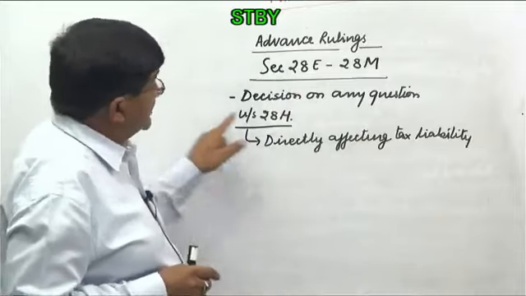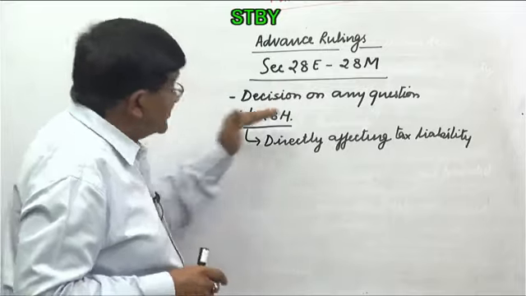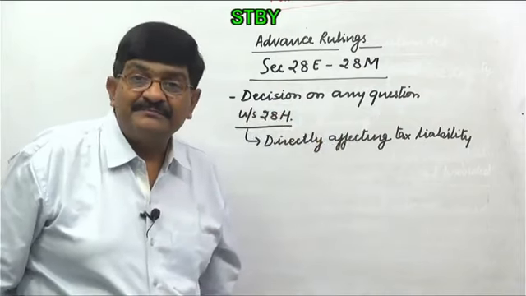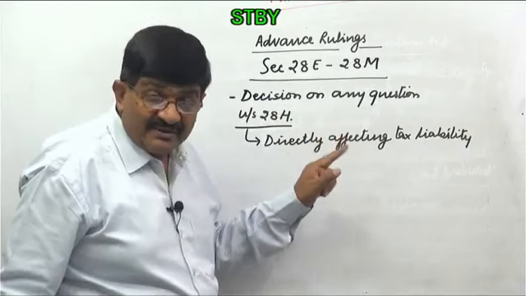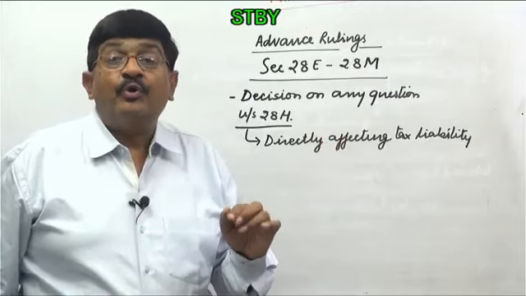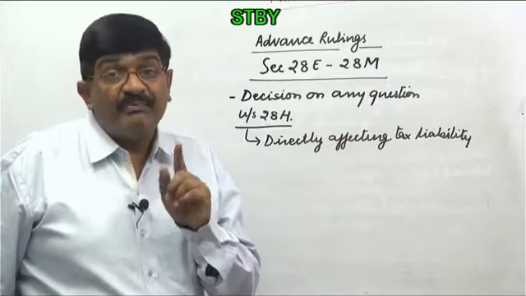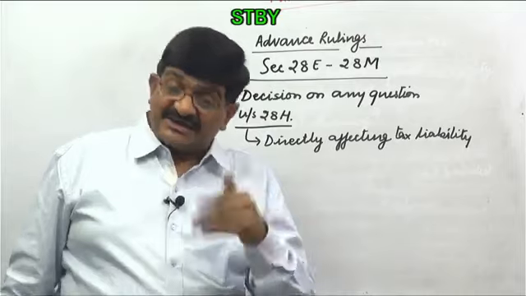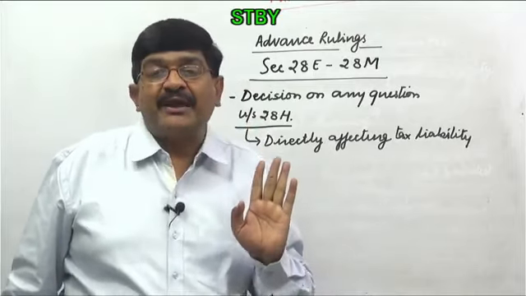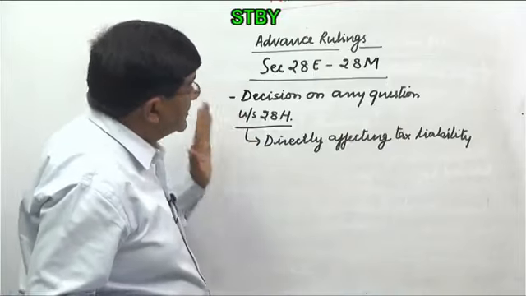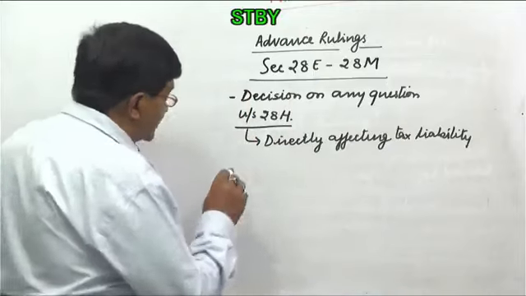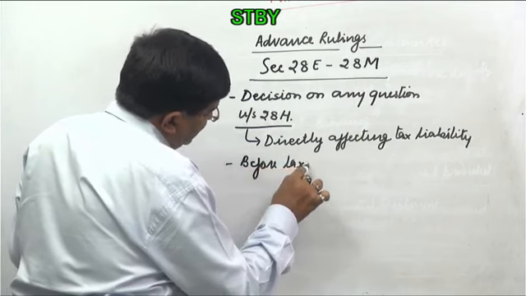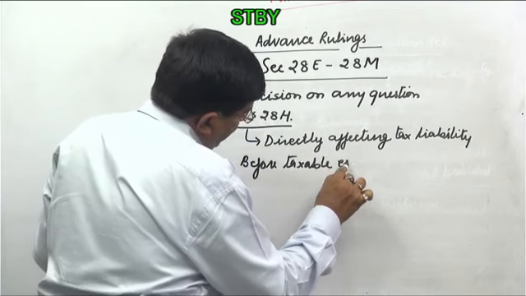So when we say decision on any question under section 28H, you can say questions which are directly going to affect the tax liability. And this tax liability is in relation to import or export of goods. But before import export takes place, because once the import export has taken place, the taxable event has already happened, then nothing can be done. So this is a decision on any question directly affecting the tax liability, but this is before taxable event